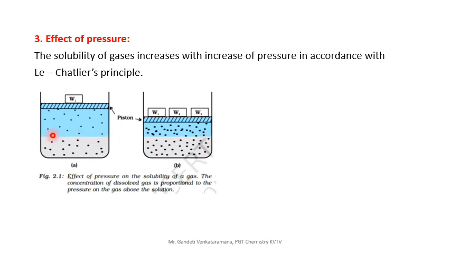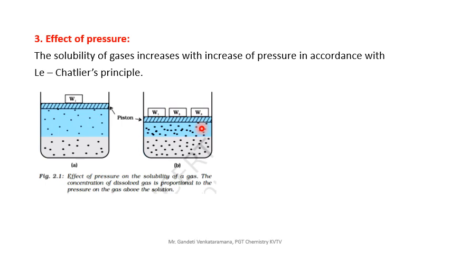This is for explanation only, just roughly. Here, very few gas particles are striking the surface of the liquid solution. This is the W1 case; when we come to W1, W2, W3, there is an increase in pressure.